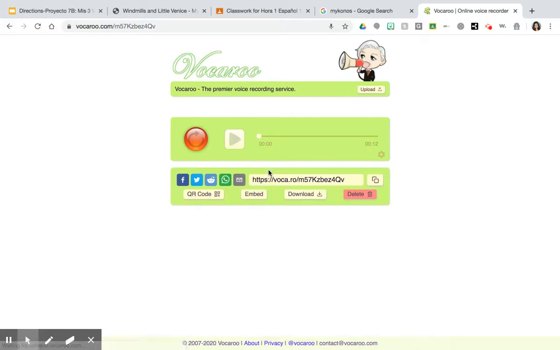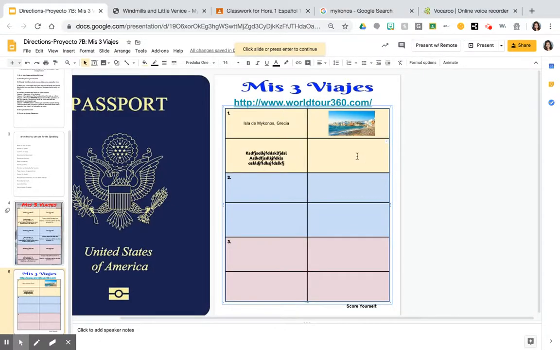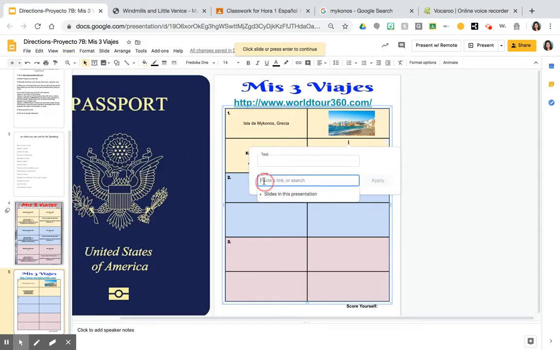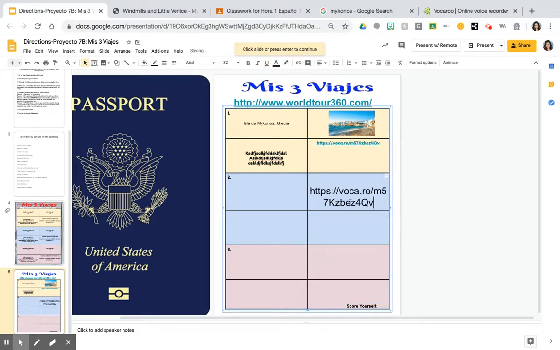Save and share. I'm going to copy this link. Where am I? I'm going to insert link. Apply. Okay. Notice how I didn't just paste it. No, because it's not clickable. So when I'm grading it, I want to be able to click on it and listen to it. So please don't just copy and paste it there.